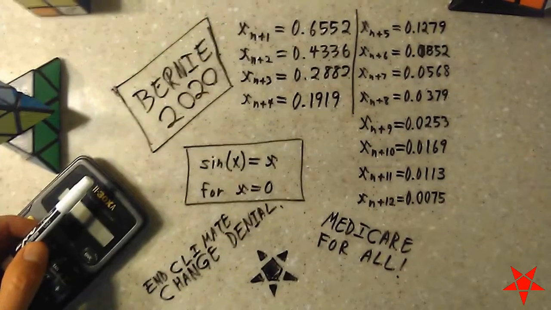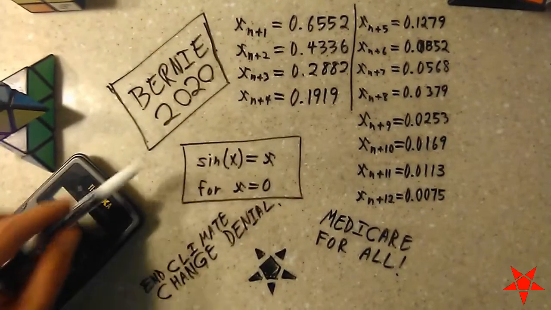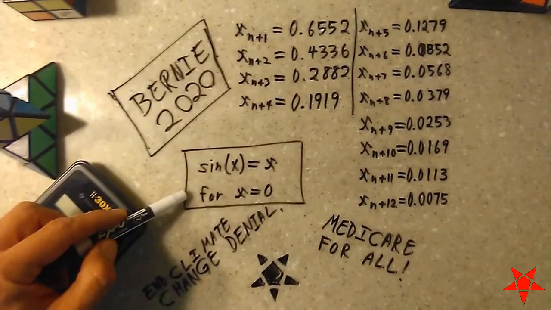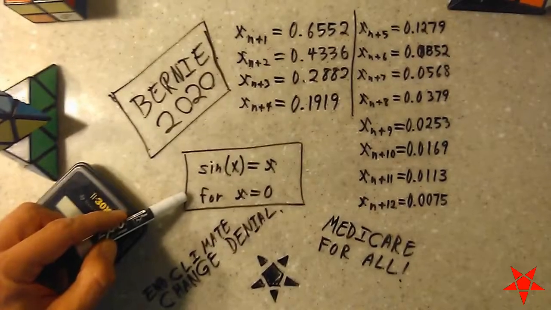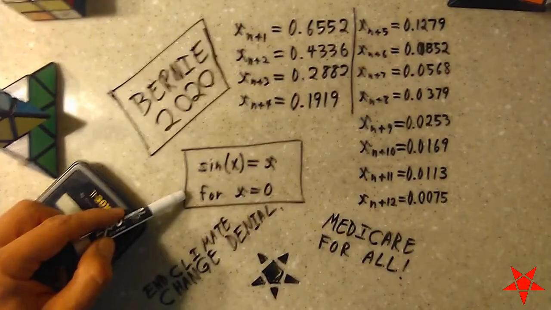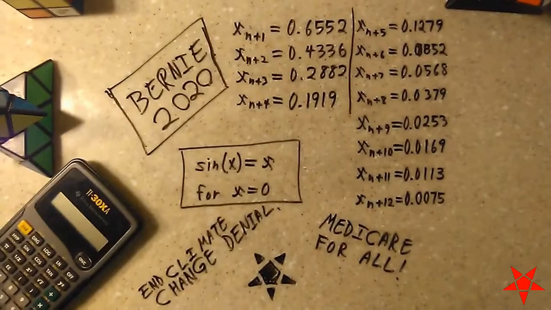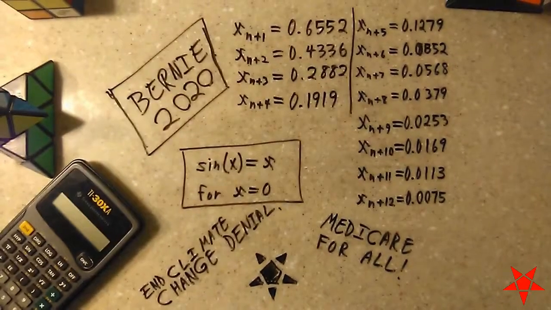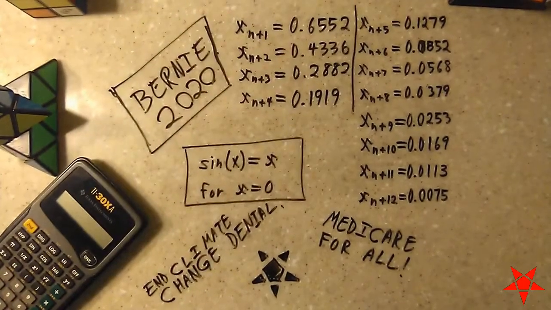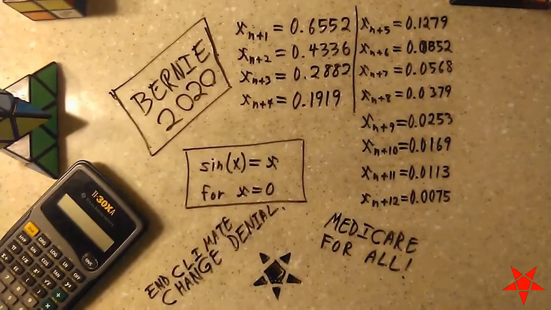So while this wasn't the most complex example I could have given you, I hope it did illustrate the basic principles, and we did see that indeed sine of x equals x as x approaches 0, but it also works analytically for x equals 0 itself. And this technique, Newton's method, works for just about any manner of algebraic function as long as it has a non-zero derivative. Use it on exponentials, polynomials, you name it.